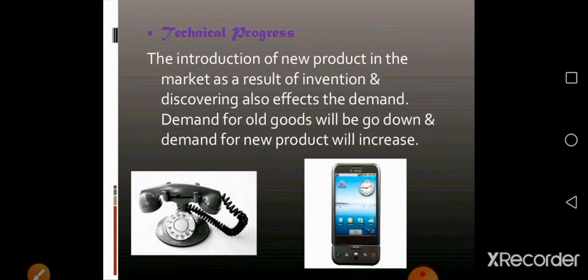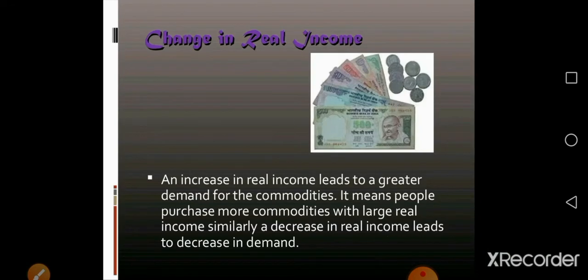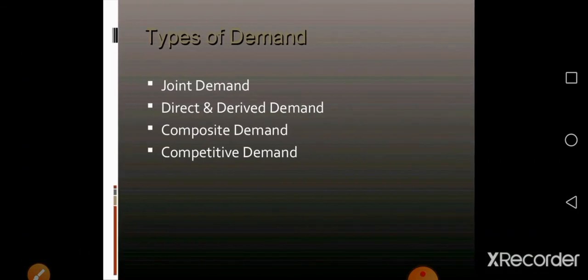Change in real income. An increase in real income leads to a greater demand for the commodity. It means people purchase more and more commodities with large real income. Similarly, decrease in real income leads to decrease in demand.